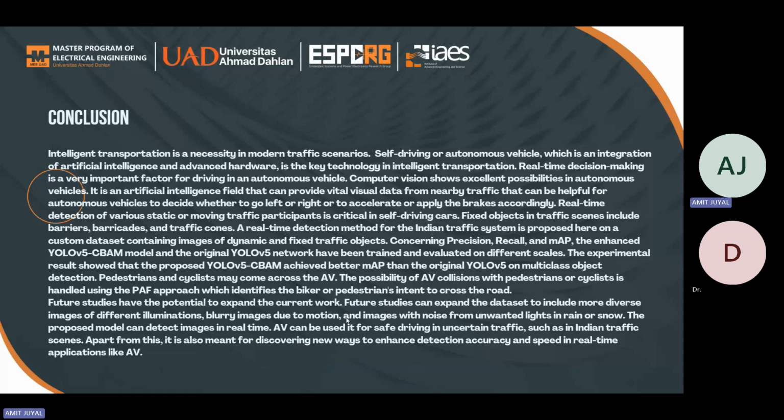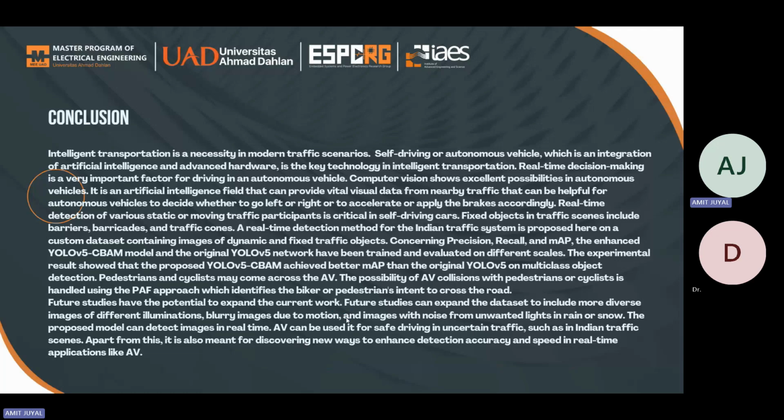The experimental result showed that the proposed YOLO V5 CBAM achieved better mAP than the original YOLO V5 on multi-class object detection. Pedestrians and cyclists may come across the autonomous vehicle. The possibility of an autonomous vehicle colliding with a pedestrian or cyclist is handled using the PAF approach, which identifies the bikers and pedestrians who intend to cross the road.